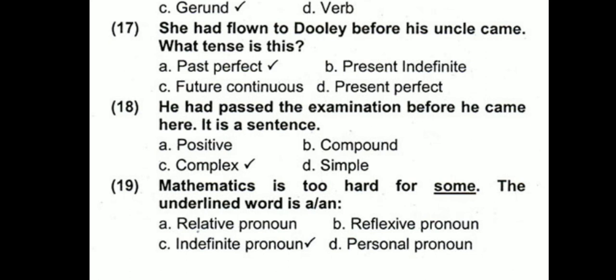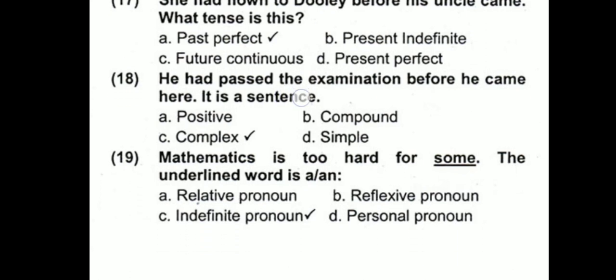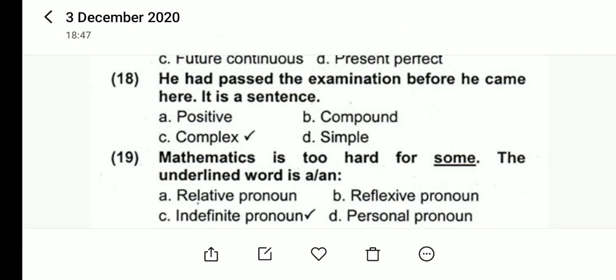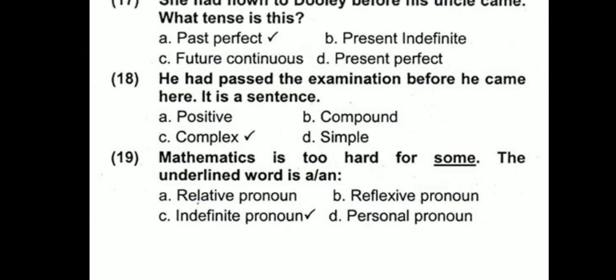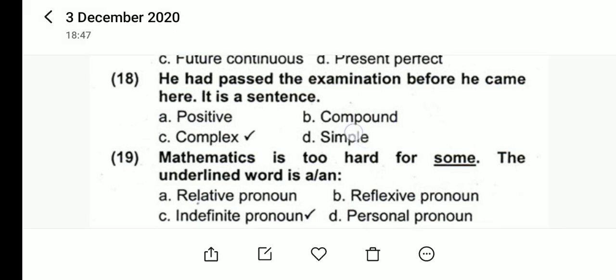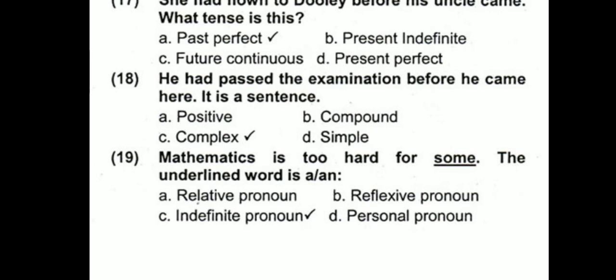And what is an independent clause? That conveys the complete message. And what is a dependent clause? That does not convey the complete message. These are two sentences. He passed the examination. He came here. He came here is the dependent clause because the message is not complete. Two clauses, one dependent, the other independent, are being joined together. This is a complex sentence. In compound both are independent clauses. Simple has only one independent clause, right? So this is a complex sentence.